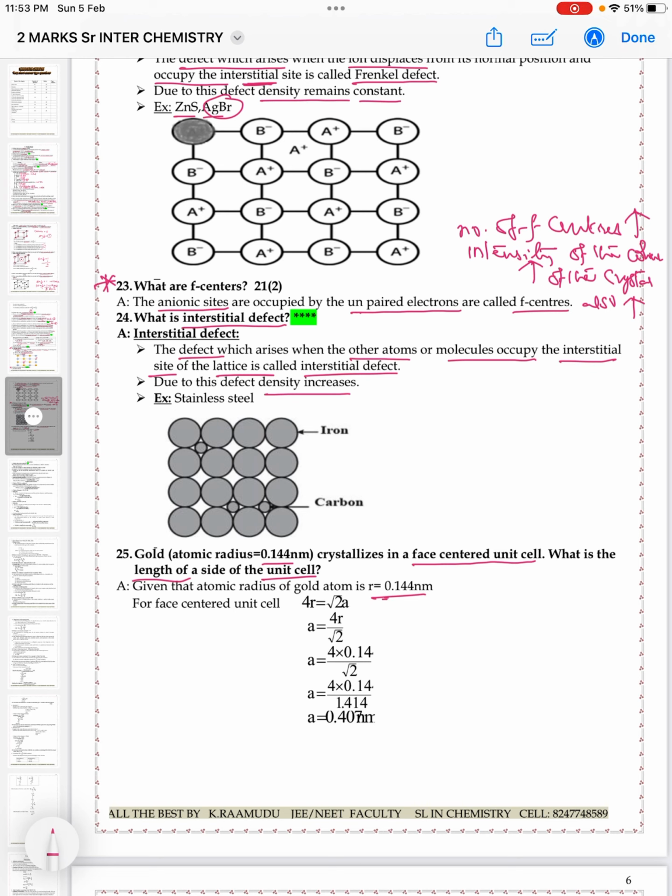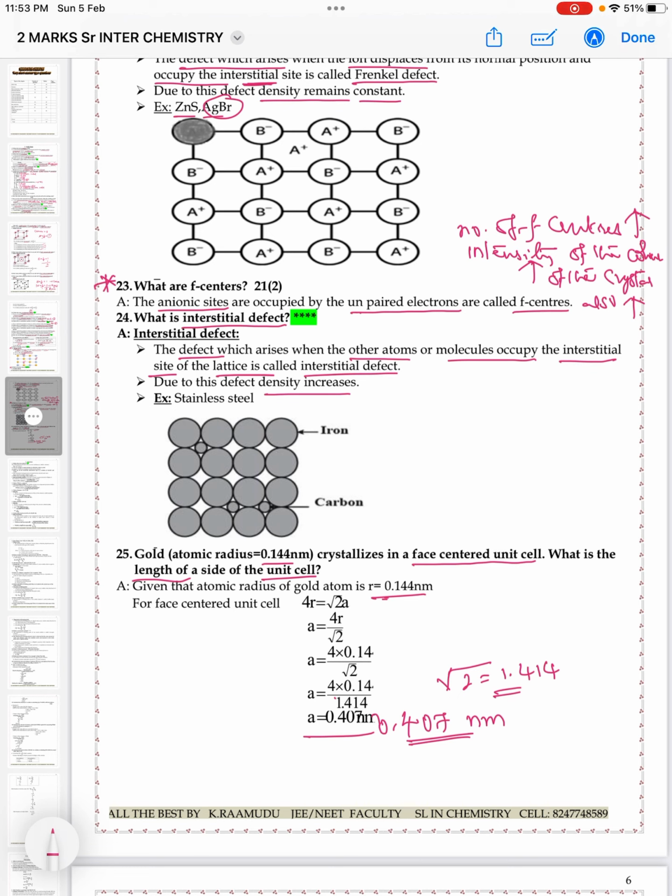I substituted the r value so that we can get a. The root 2 value is 1.414. Substituting in the formula, we got a equals 0.407 nanometers. 0.407 nanometers is the edge, that is the length of the side of the unit cell.